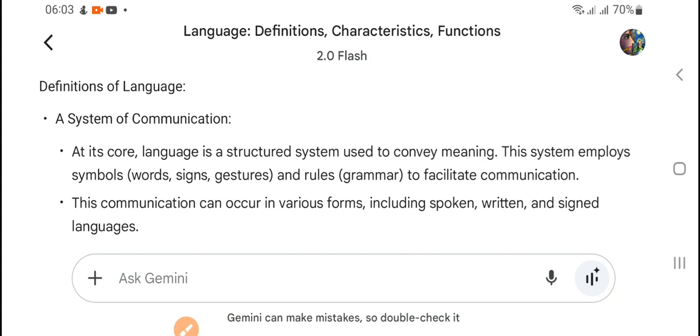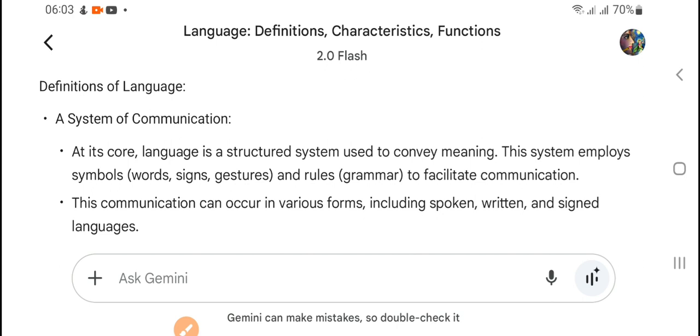And the second thing is that yesterday someone contacted me for linguistics, asking how to start and what the important topics are. So here I am starting with the first unit, and it's a very short video. Many of you have understood definitions, characteristics and functions, but some of you are still confused, because yesterday one or two students contacted me about these topics. So I am speaking on it today, so listen.